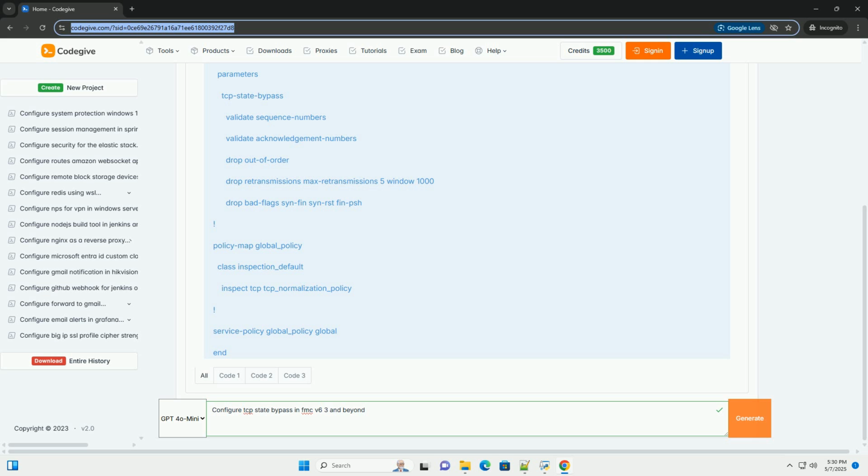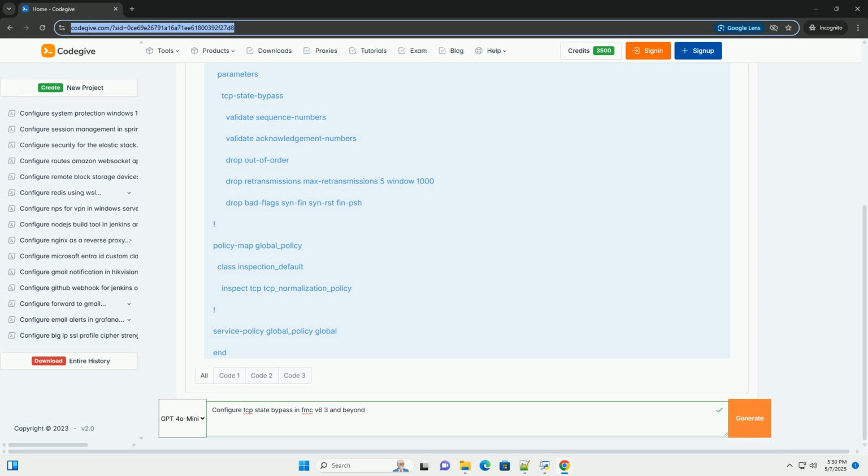Logging and monitoring: enable detailed logging for TCP state bypass events to facilitate troubleshooting and policy optimization. Incremental deployment: implement TCP state bypass in a phased approach, starting with a small subset of traffic and gradually expanding the scope as confidence grows.